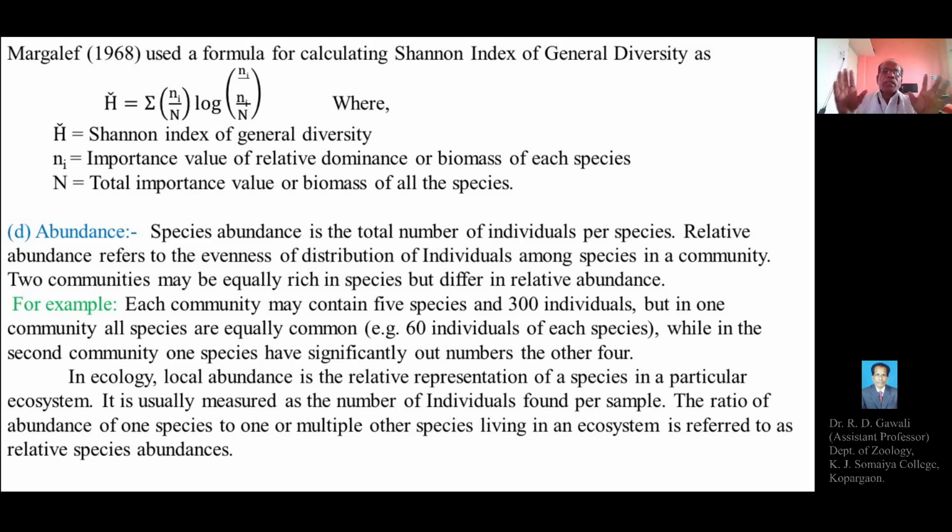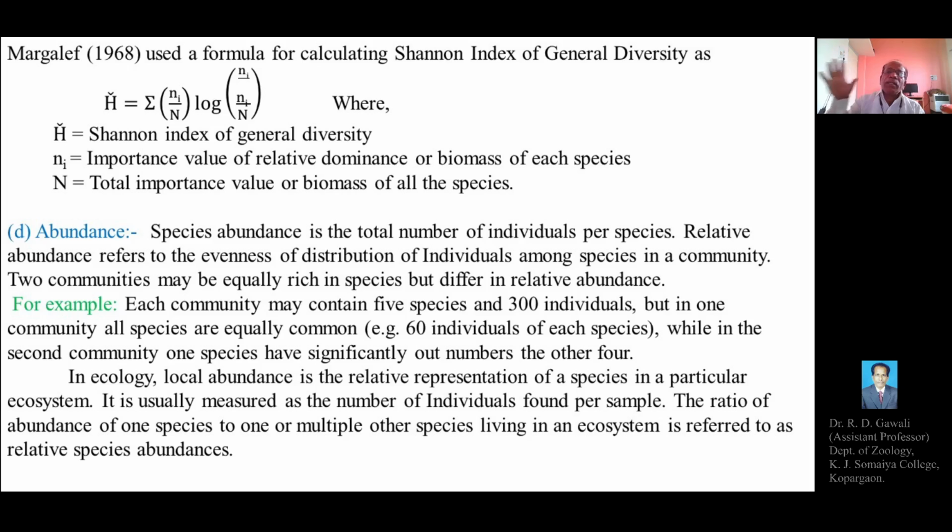So, for example, there are two communities, and each community has 5 species, so each has a species richness of 5. Each community has 5 species and 300 individuals.